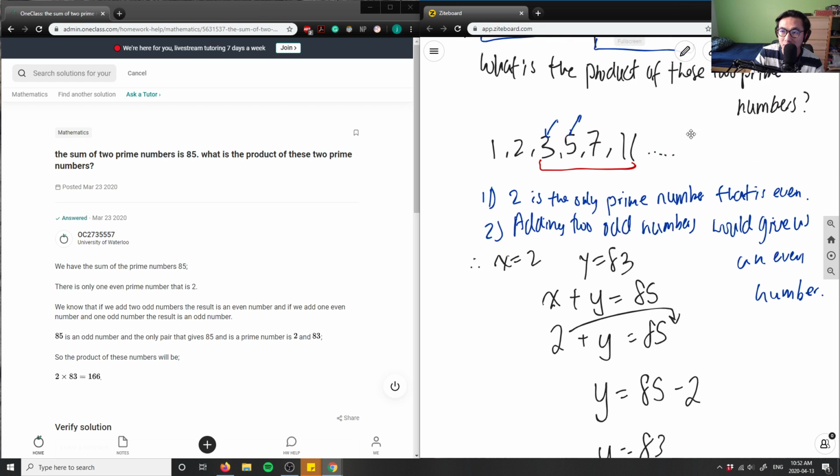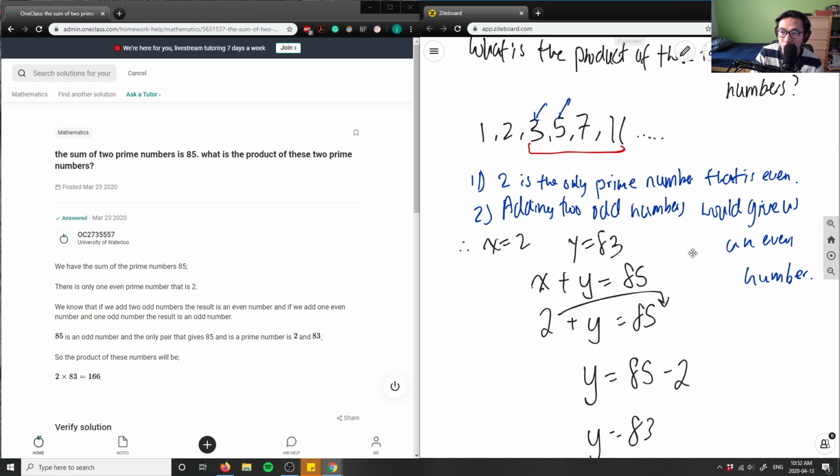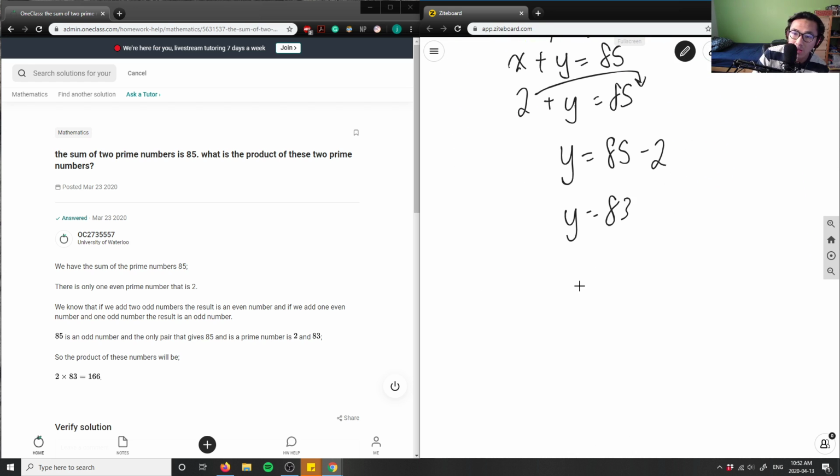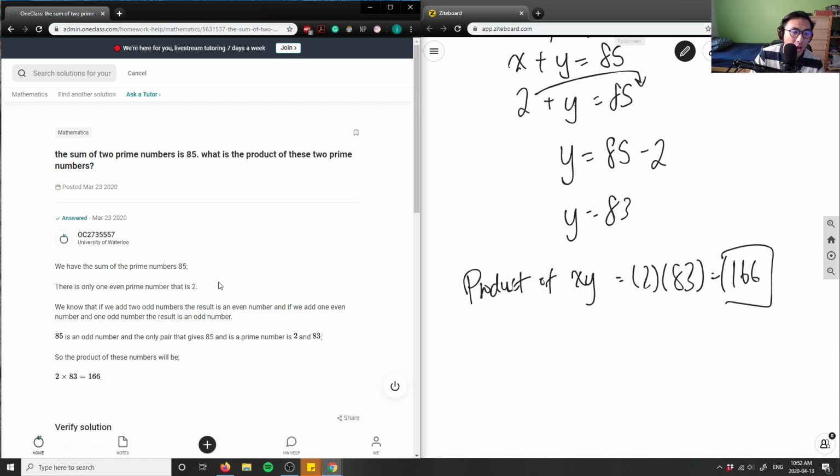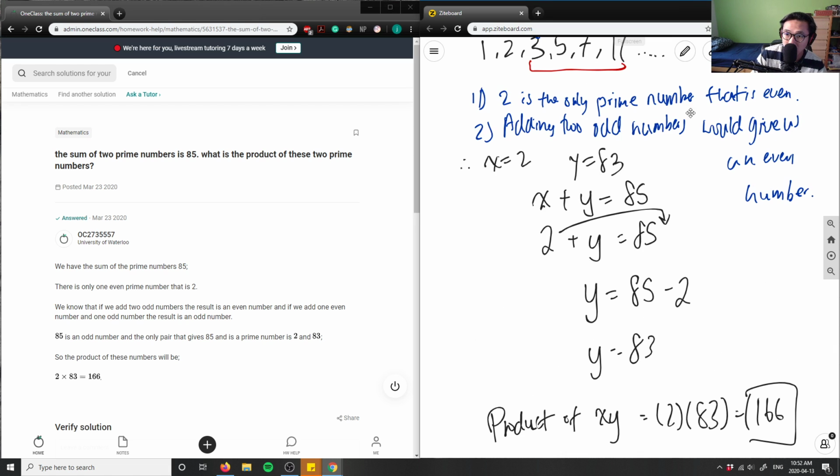And then asking our last, it says what is the product of these two prime numbers? So again, you can check if 83 is prime. I know that 83 is prime. The product of these two numbers, product of x, y would give me 2 times 83, which equals 166, and that's going to be my answer for this problem here. And they have 166 as well. They use the same logic as I did, which is great.